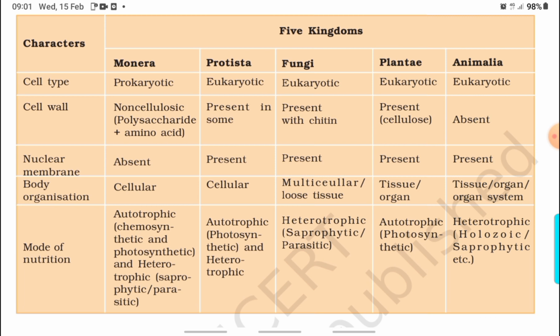Last, mode of nutrition. In Monera, it is autotrophic, meaning chemosynthetic and photosynthetic, and heterotrophic, meaning saprophytic or parasitic. In Protista, it is autotrophic, meaning photosynthetic, and heterotrophic. Fungi, it is completely heterotrophic, meaning saprophytic and parasitic. Plantae, it is completely autotrophic, meaning photosynthetic. In Animalia, it is completely heterotrophic, holozoic or saprophytic.